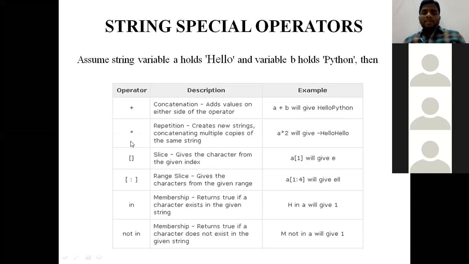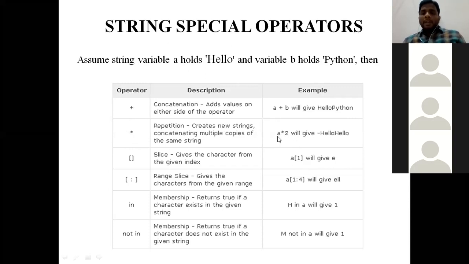Next one is asterisk. Asterisk is the repetition operator. Remember, this is not multiplication. Suppose a is hello. Asterisk is the repetition operator, and the number is how many times the value needs to be repeated.